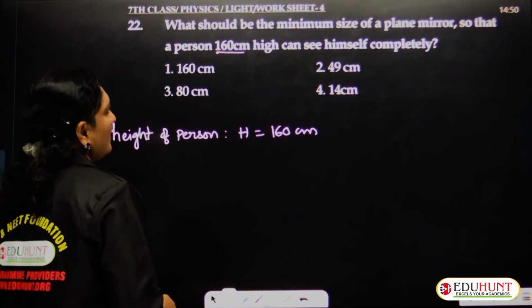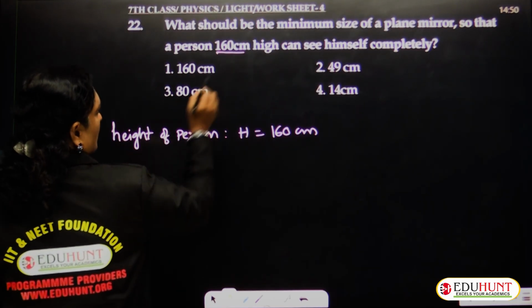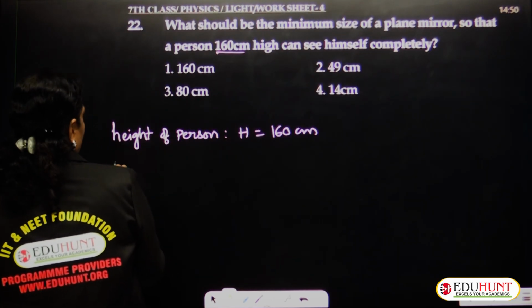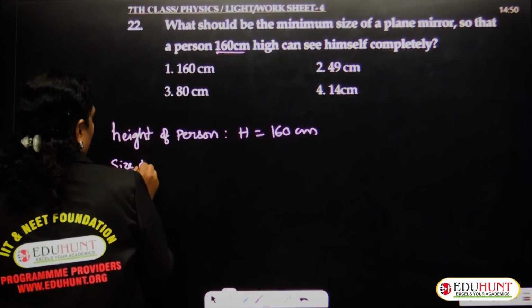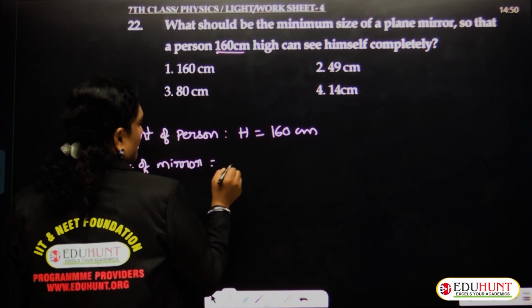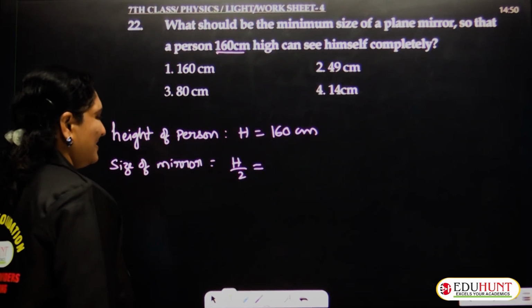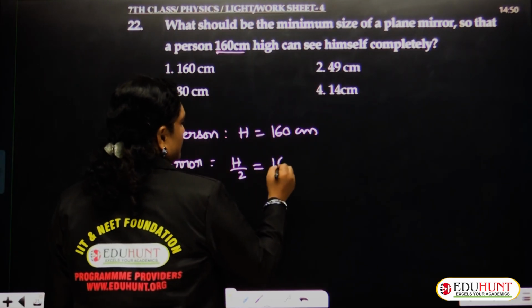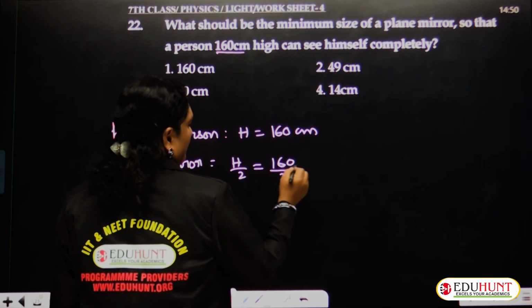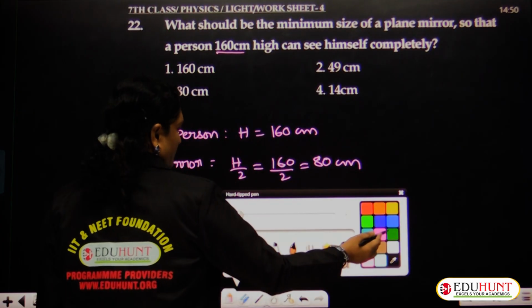What you are asked to find out is the minimum size of the mirror. The size of the mirror must be equal to half of the size of the person, that is h by 2. That means 160 upon 2, which is 80 centimeters.